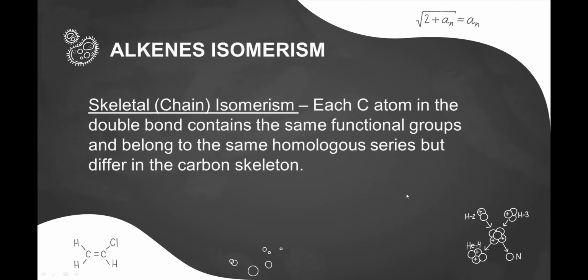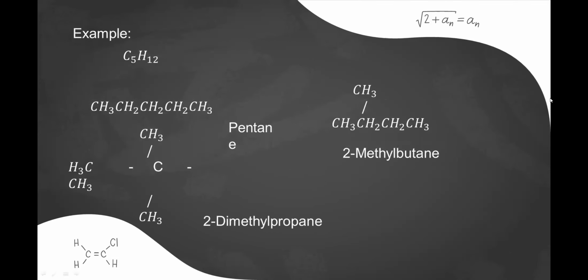Next is skeletal isomerism. Each C atom in the double bond contains the same functional groups and belongs to the same homologous series but differs in the carbon skeleton. They have the same chemical properties but different physical properties. For example, we have here the compound C5H12. C5H12 has three different structures: pentane, 2-methylbutane, and 2,2-dimethylpropane.